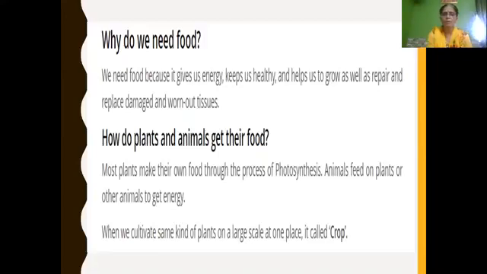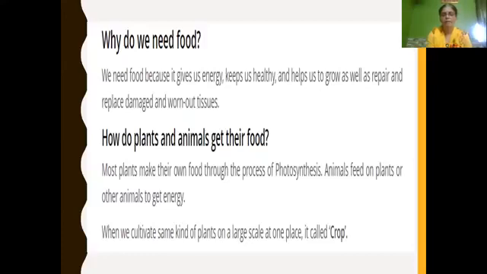You can write this in your own words, in your own way. We need food because it gives us energy, keeps us healthy, and helps us to grow as well as repair and replace damaged and worn out tissues.